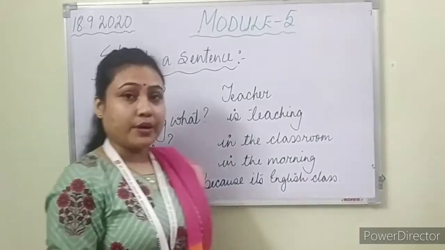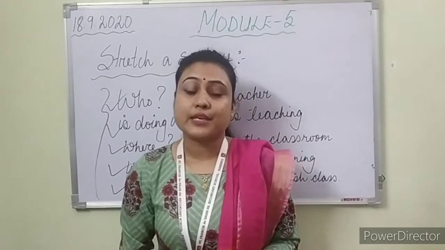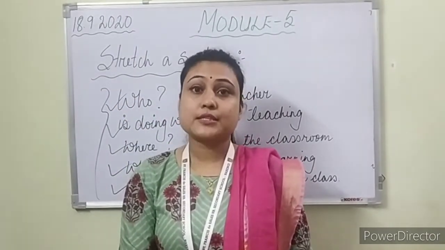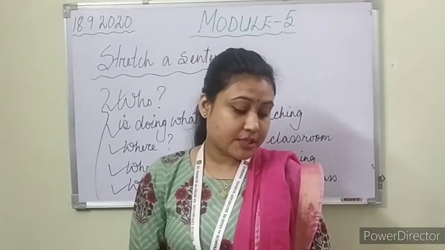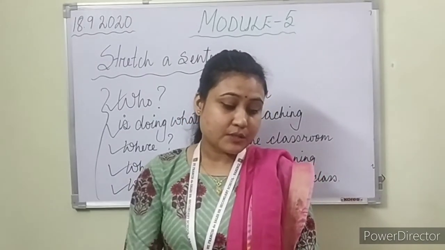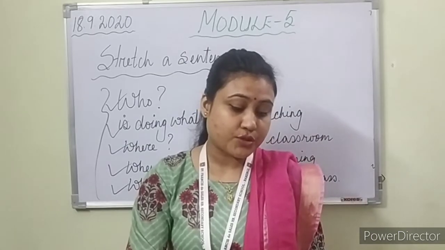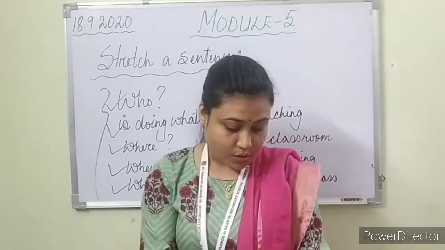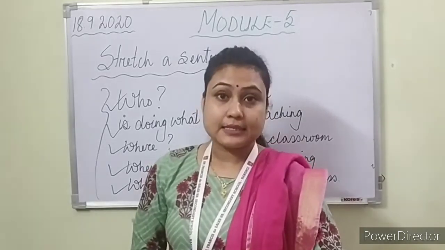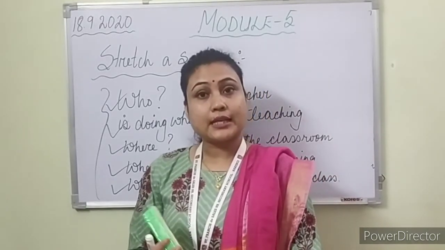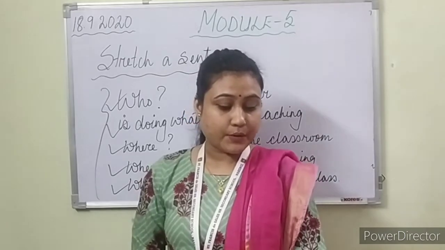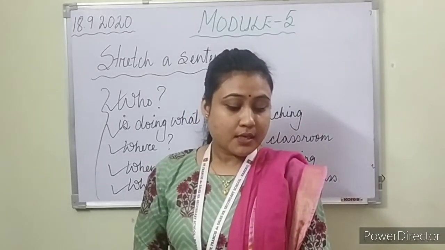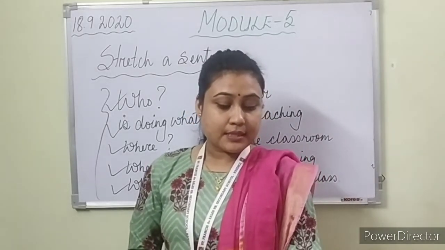Okay, so let's check what we have in our exercise. Please turn to page number 58. Exercise 4.2. Answer the questions and make sentences. Here we have almost 4 to 5 sentences. We are going to read them out, then I'll write down the answers. The first one is who: the bus.